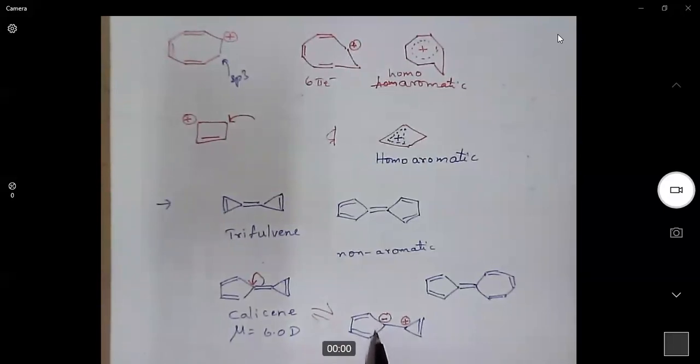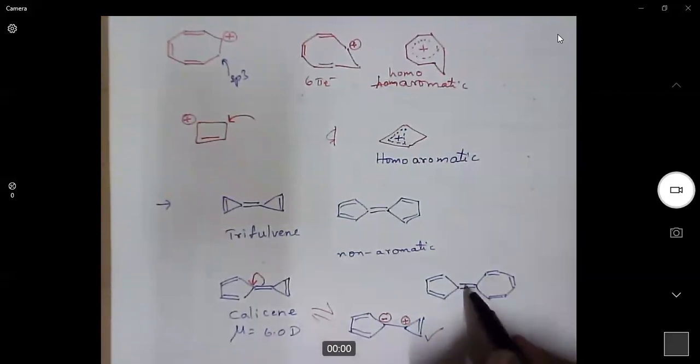Cyclopentadienyl anion is an aromatic system. Cyclopropenyl cation is again an aromatic system. So instead of this form, when we polarize this double bond into the 5-membered ring and write it, both rings become aromatic. In this form they are not aromatic, they are simple polyenes. But in this case both are aromatic. Because both are aromatic, this molecule tries to exist in this form. Most of the time it exists in this form. In this form we have a positive charge and a negative charge, so it is a dipole molecule. That is why the dipole moment is very, very high.